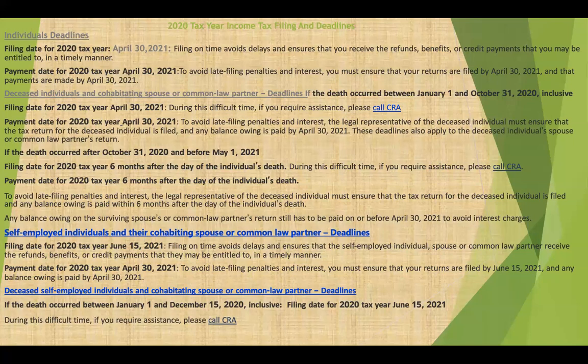If you're a self-employed individual or their cohabiting spouse or common-law partner, your filing deadline for 2020 is June 15, 2021. However, if you have tax owing, you have to make your payment by April 30, 2021.